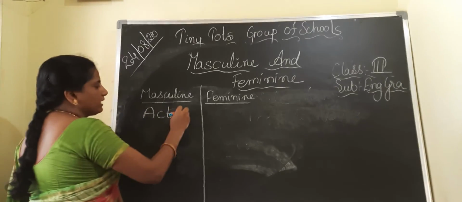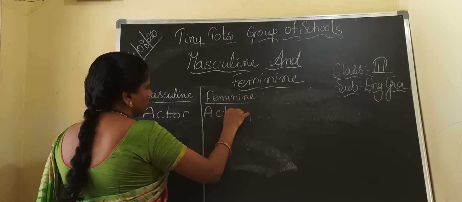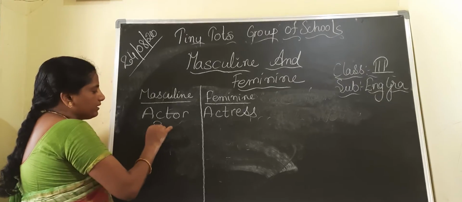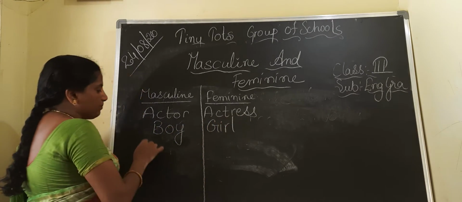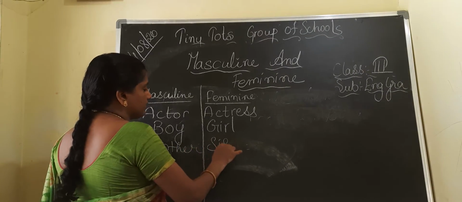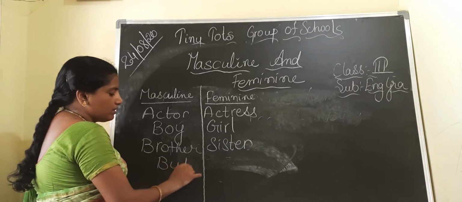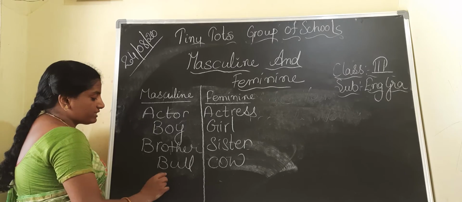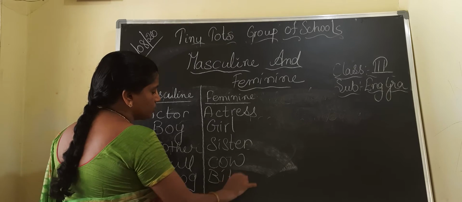Actor. Suppose this is actor. What is the feminine gender for actor, children? Actress. Next, children, boy. What is the feminine gender for boy? Girl. Next, brother. What is the feminine gender? Sister. Already we learned. Okay. Next, bull. Cow. Next, dog. Male dog. Female dog is known as bitch.